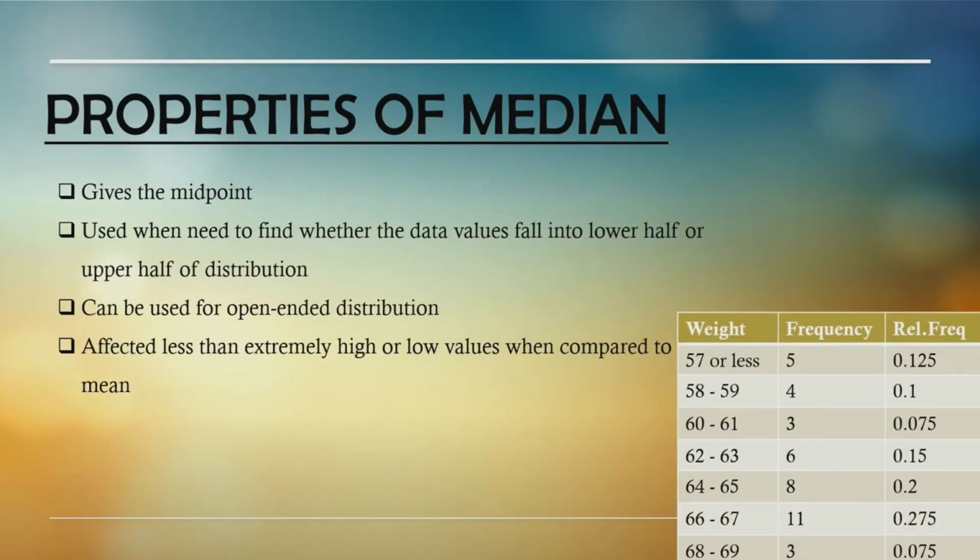Next is the property of median. Median gives the midpoint and is used when need to find out the data values fall into lower half or upper half of distribution. The median can be used for open-ended distribution. An open-ended distribution means that one or more of classes is open-ended. In other words, it does not have a boundary. For example, in this frequency distribution table, a week of 57 or less in the first row means this is an open-ended distribution. Lastly, median is affected less than extremely high or low values when compared to mean.